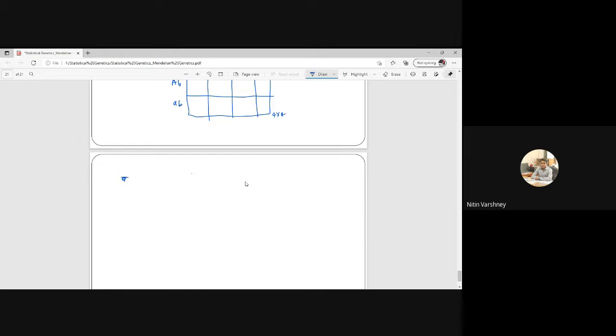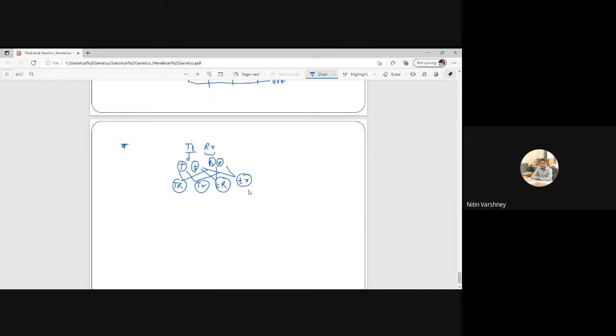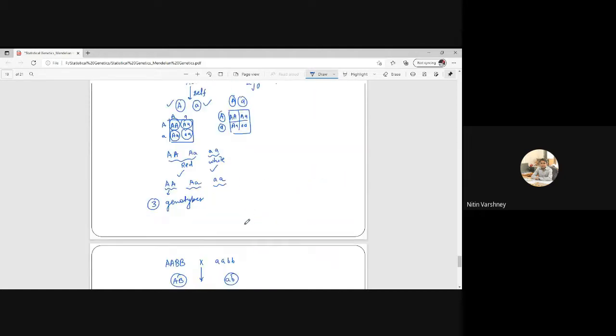For example, like I am doing TTRR. Then the gametes will be capital T, small t, capital R, small r, and this will be TR, T small r, small t capital R, and small t small r. So my genotypes will be on the basis of this. On the basis of this, I can say that there will be 9 different genotypes.